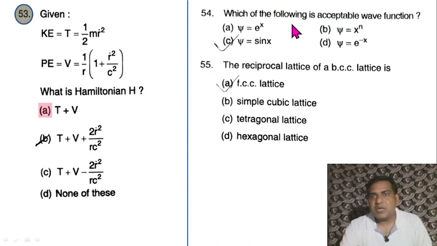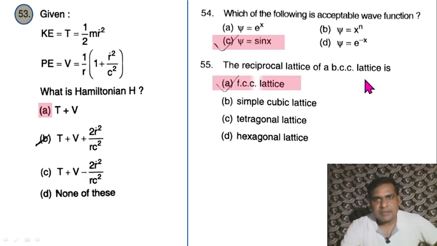Question 54. Which of the following is an acceptable wave function? An acceptable wave function has some properties, it should have a finite value. But in the case of A, if I put x equal to infinity, it is not finite. So the only acceptable wave function is psi equal to sin x. Question 55. The reciprocal lattice of BCC lattice is FCC lattice and vice versa. Reciprocal lattice of FCC is BCC and of BCC is FCC.